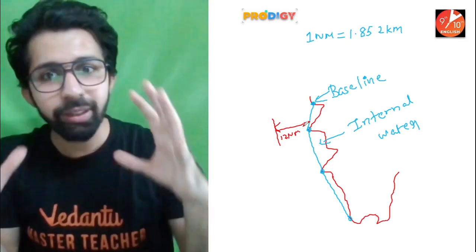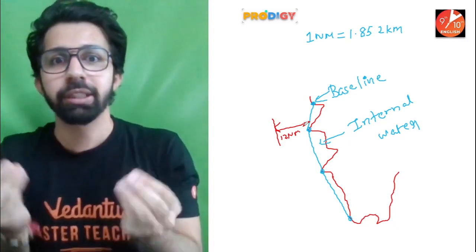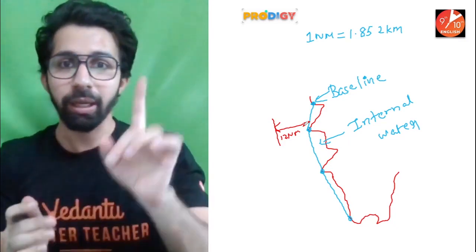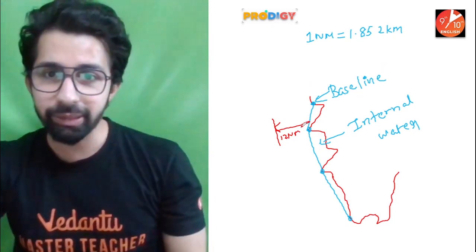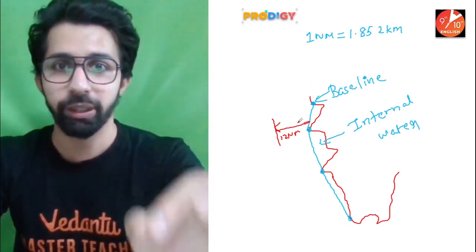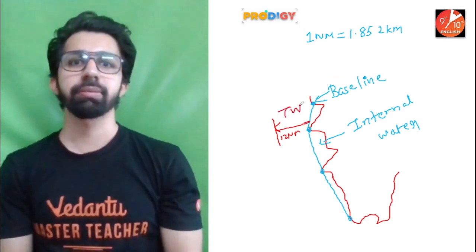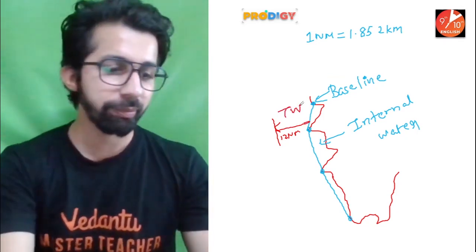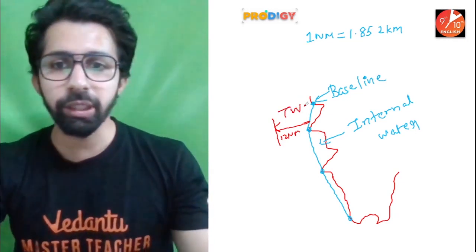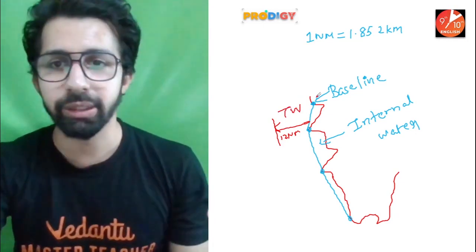Everything within the 12 nautical miles is a property of the country. I hope this is clear. And guys, this is known as territorial water. This is what we call territorial water. I hope this is clear to everyone. Great. Now, guys, the next one I want you to understand.